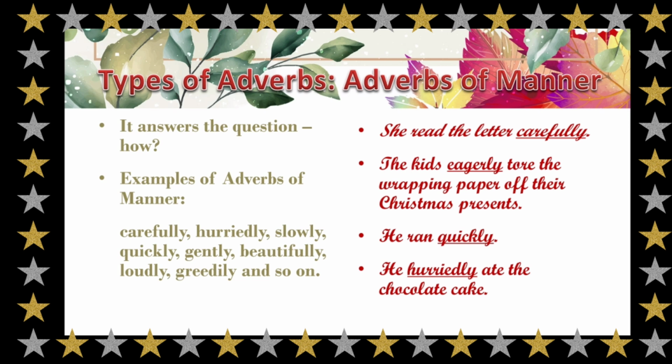The first one says, she read the letter carefully. The kids eagerly tore the wrapping paper off their Christmas presents. He ran quickly, or he hurriedly ate the chocolate cake. So in all these sentences, you can make out that the question being asked is how did the action take place? And the answer is carefully, eagerly, quickly, or hurriedly.